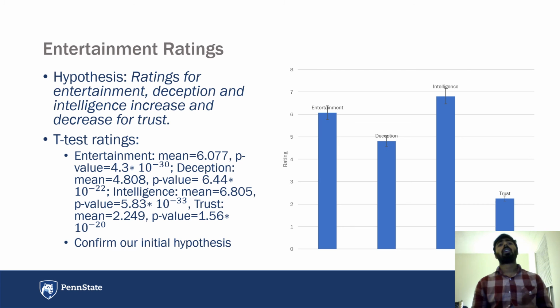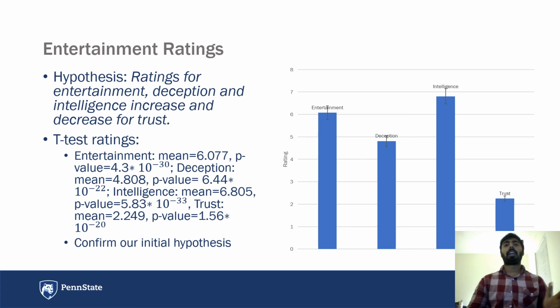We also asked the participants after the interaction to rate, on a Likert scale of 1 to 7, entertainment, deception, intelligence, and trust. As expected, the ratings for entertainment, deception, and intelligence increased for our adaptive algorithm-based robot simulator, and the trust decreased because the humans don't trust it as much, especially in the later interactions.